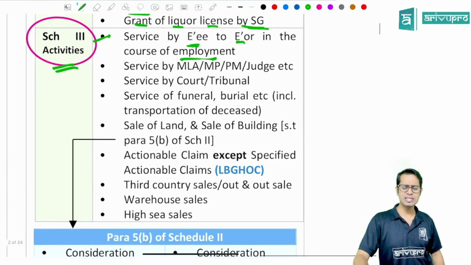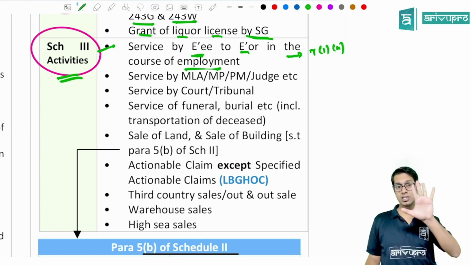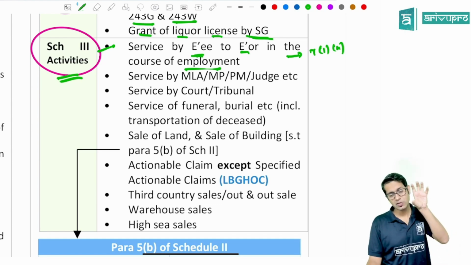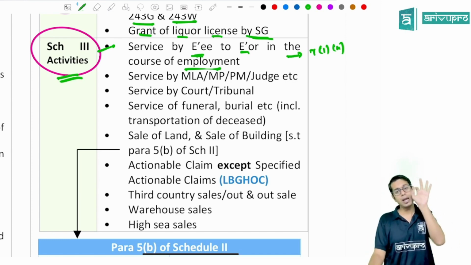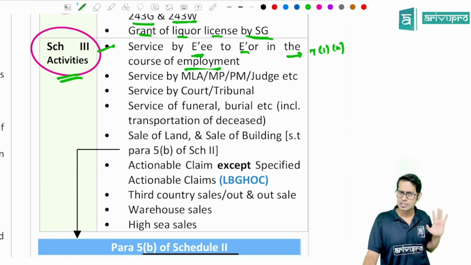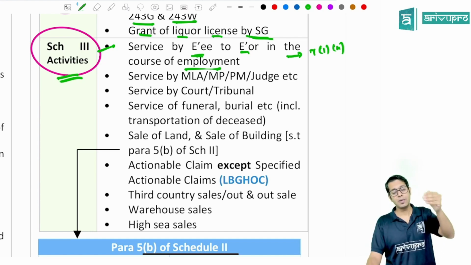Now if you basically see over here, all the conditions of 7(1)(a) are getting satisfied. There are totally 5 conditions. If I want to call something a supply, 5 elements should be satisfied. All the 5 elements are getting satisfied over here. Though all the 5 elements are getting satisfied, this transaction will not be treated as supply. Sir, which are these 5 elements, sir? The services are given by the employee to the employer in the course of employment.